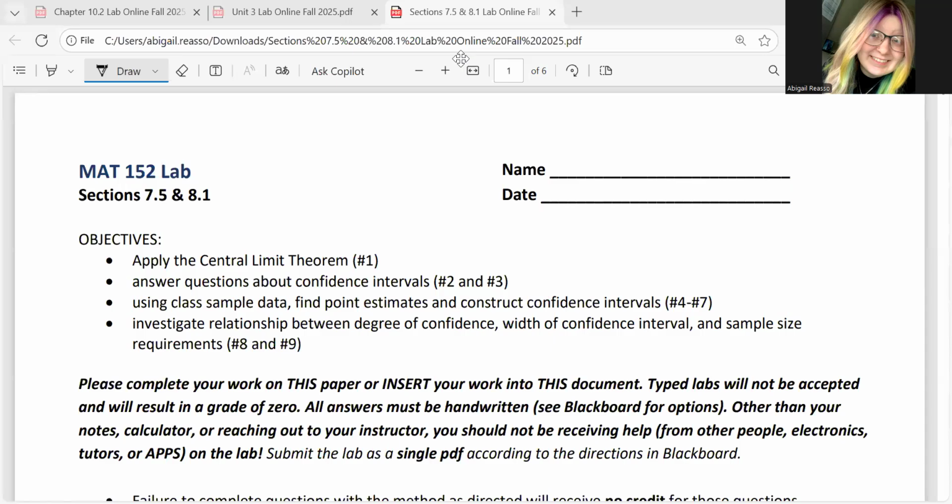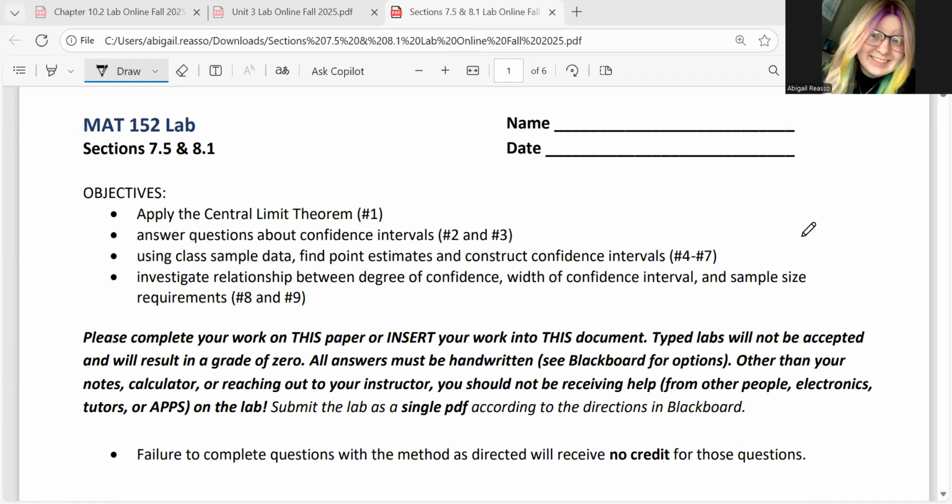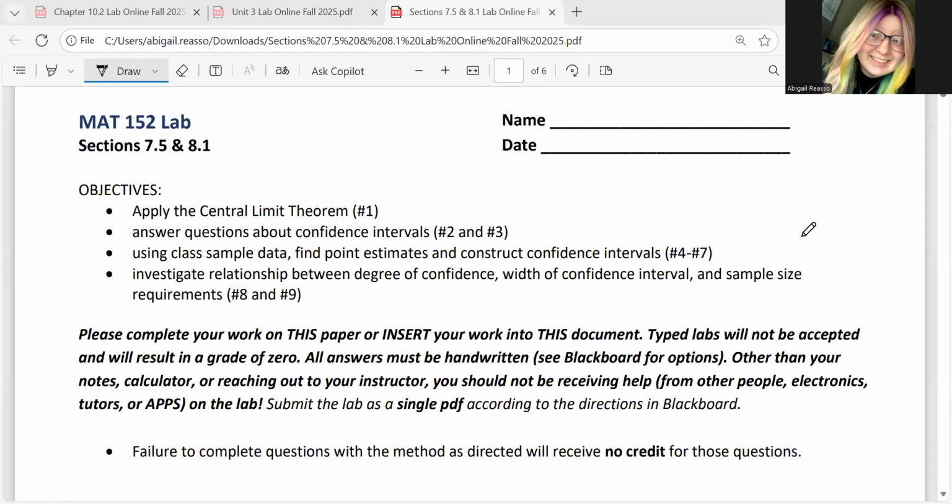Hi everyone, my name is Miss Reasso and I'm going to walk you through some helpful hints for the MAT 152 lab on sections 7.5 and 8.1. This is going to focus on our central limit theorem and some of our confidence intervals, since that is what 7.5 and 8.1 cover.